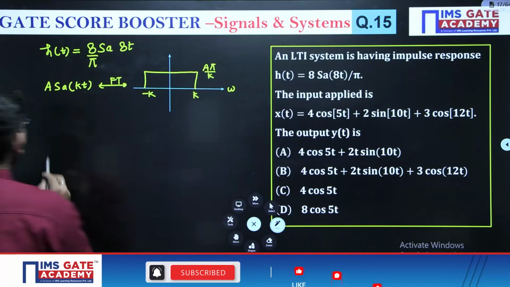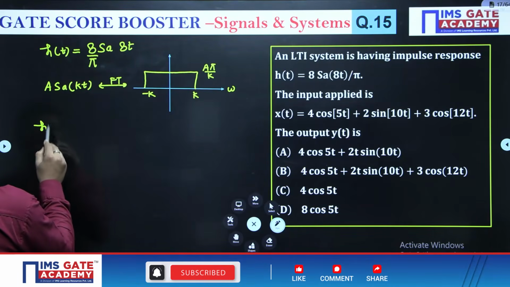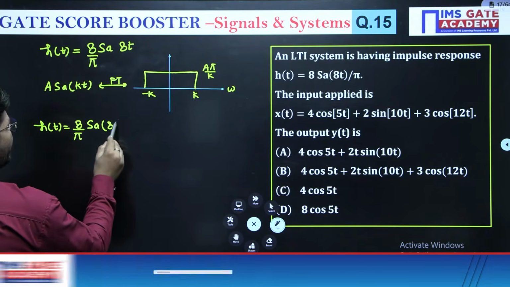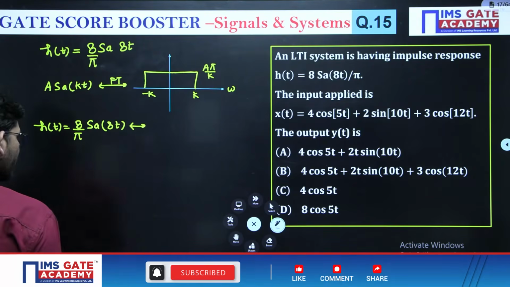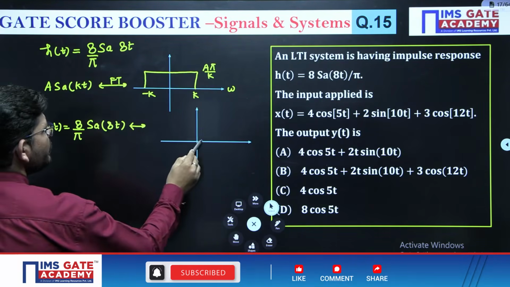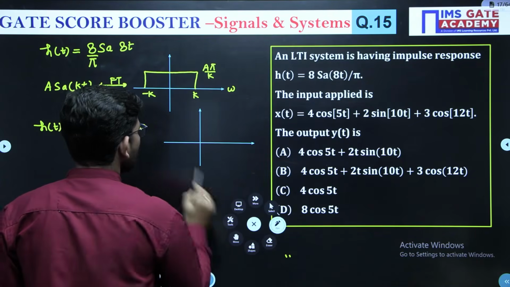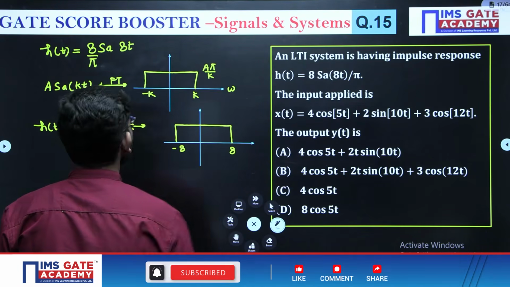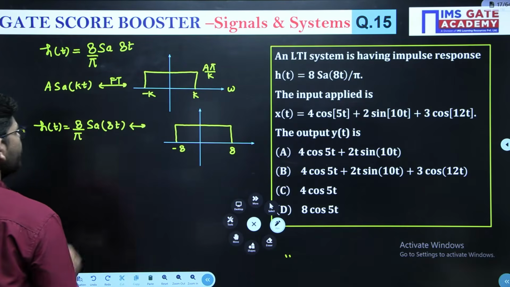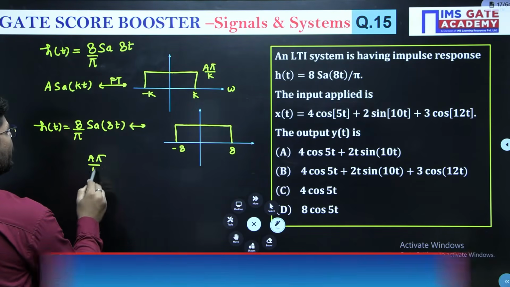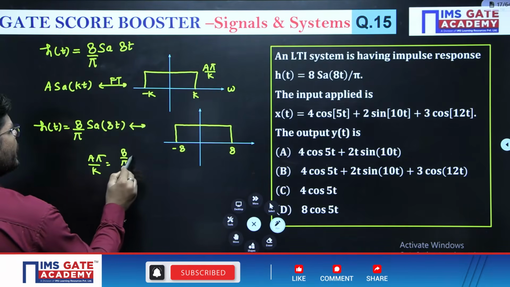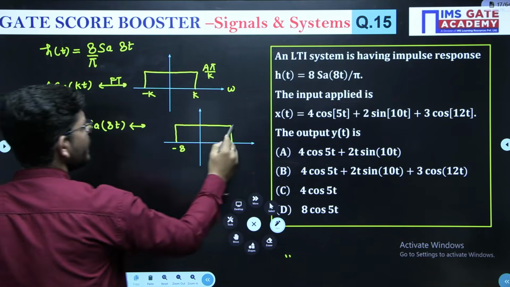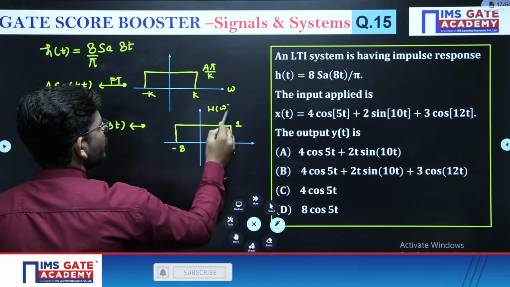Now based upon that, can you tell me, for h of t which is 8 upon pi sample 8t, what will be the Fourier transform of this one? The Fourier transform of this signal is a rectangular pulse from -8 to +8, and what is going to be a pi over k? If I calculate a pi over k, a is 8 over pi, into pi upon k which is 8, so we are going to get 1, right? So this will be your H of omega.